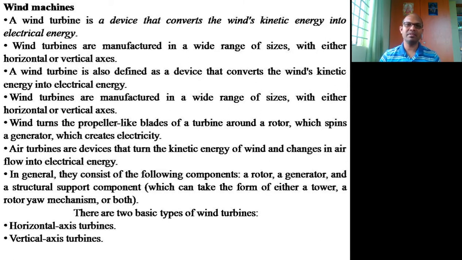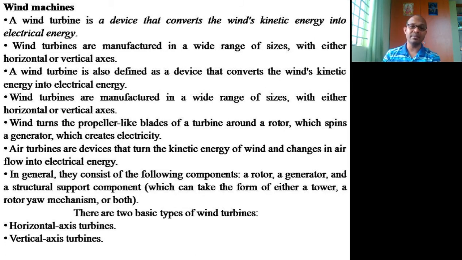But due to its own design constraints, maybe the mass, or the diameter, or the bearings placed in the hub, those things play a very major role. The hub is nothing but the centermost part of the wind turbine to which the blades are attached.